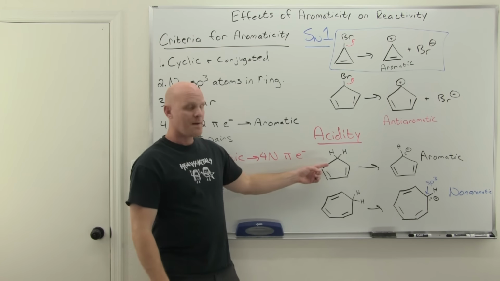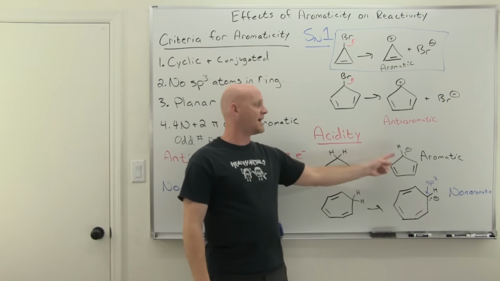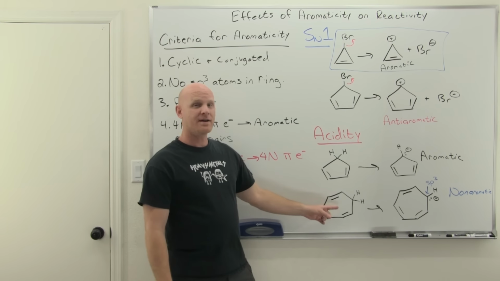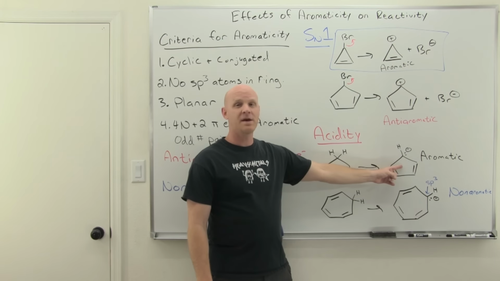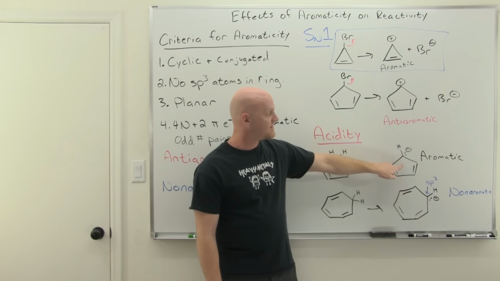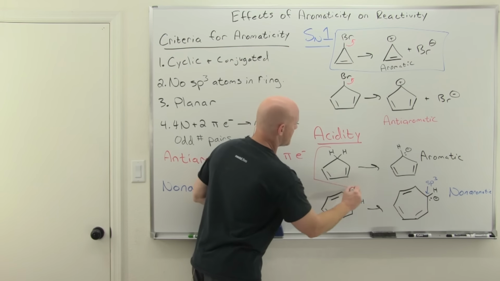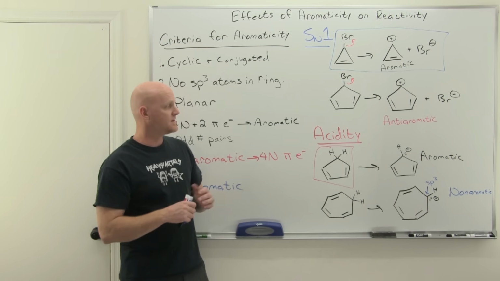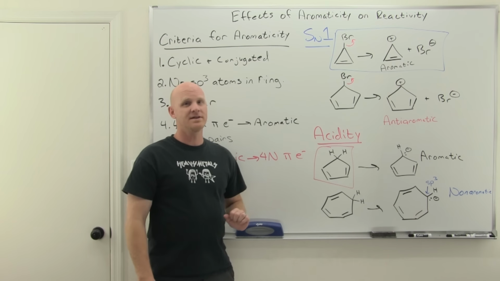Cool. So the top acid here has an aromatic conjugate base. It goes from being non-aromatic to aromatic, whereas the bottom one here has a non-aromatic acid going to a non-aromatic conjugate base. So the more stable conjugate base is definitely the aromatic one. That is the weaker conjugate base, which means the weaker conjugate base comes from the stronger conjugate acid. Cool. And that's how you can kind of take an assay of how aromaticity can affect acidity as well.